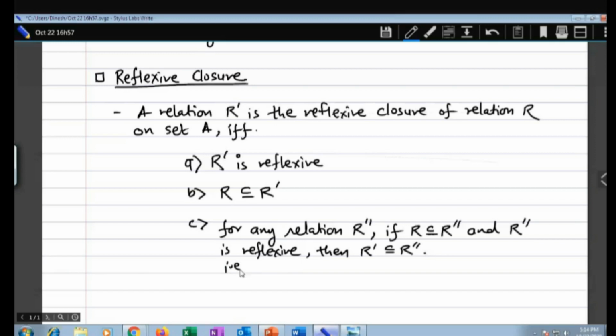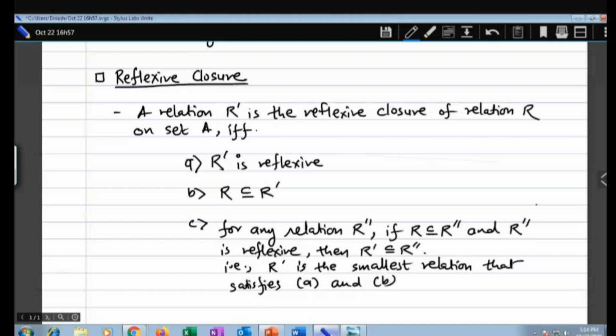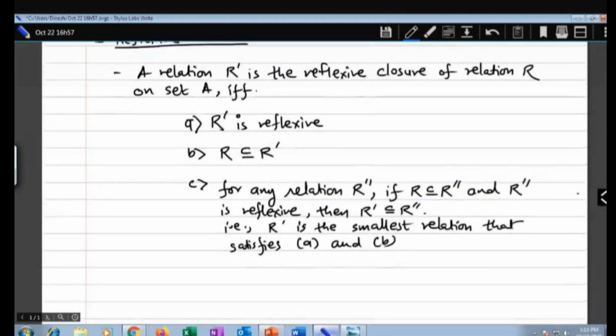That is, R dash is the smallest relation that satisfies condition A and condition B.